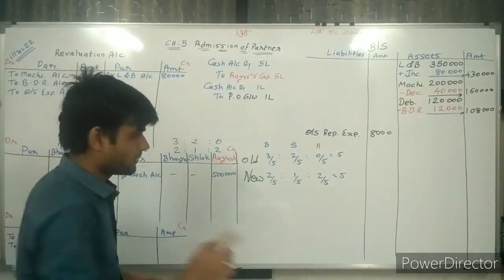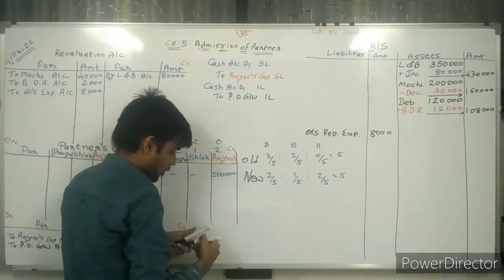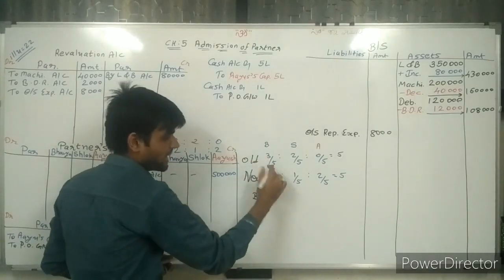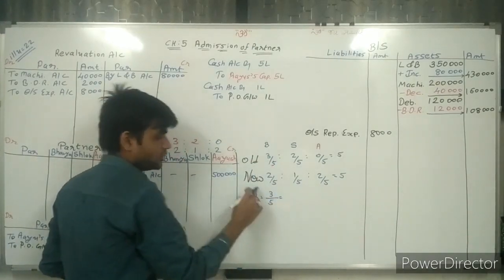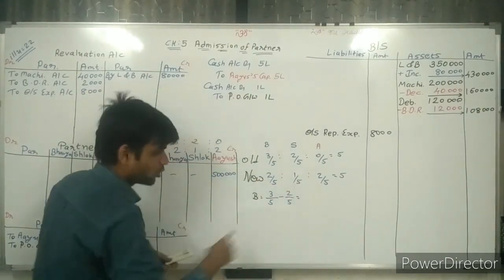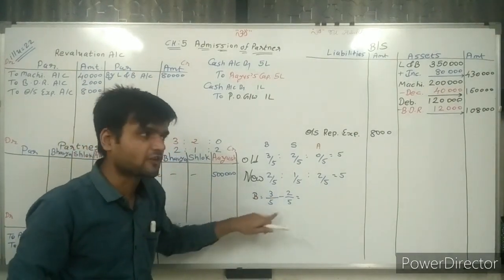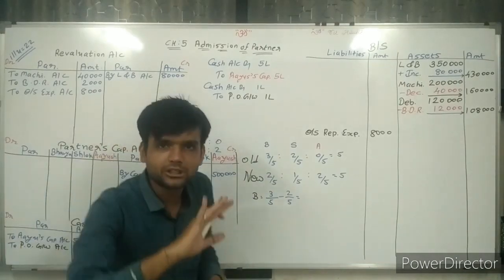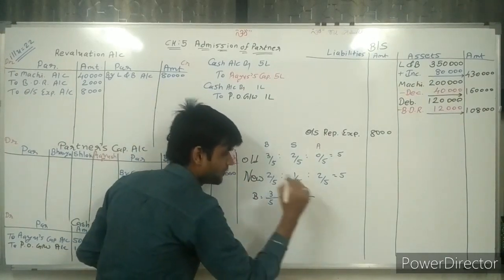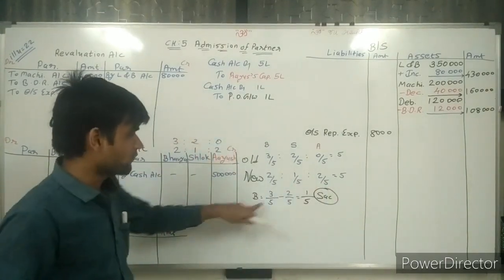Now, old minus new. This is the old ratio, this is the new ratio. For Bhavya, the old ratio is 3/5 and the new ratio is 2/5. Now old minus new: 3 minus 2, because the denominator 5 is the same, so we don't need to calculate LCM. Directly 3 minus 2 is 1/5. This is the sacrifice of Bhavya.